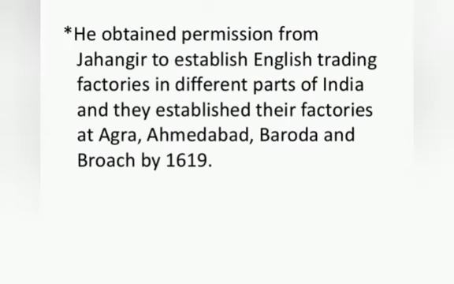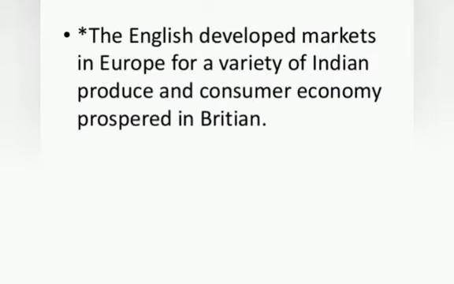Sir Thomas Roe obtained permission from Jahangir to establish English trading factories in different parts of India, and they established their factories at Agra, Ahmedabad, Baroda, and Broach by 1619. The English developed markets in Europe for a variety of Indian produce and the consumer economy prospered in Britain.